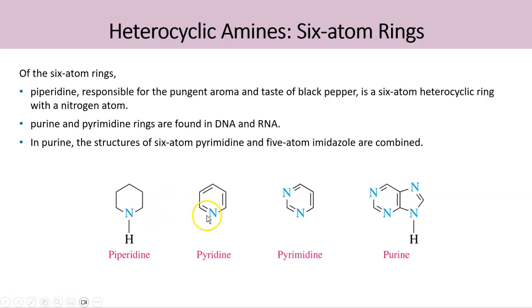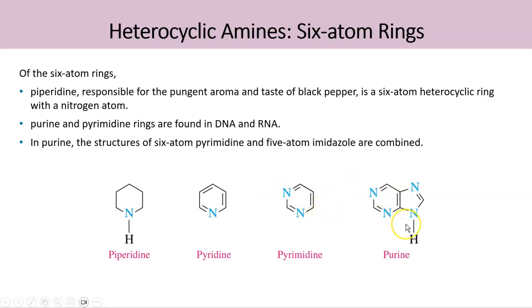So the second structure, which is called pyridine, is an aromatic compound because there are 3 double bonds and 1 nitrogen atom. Pyridine has 5 carbon atoms and 1 nitrogen atom and 3 double bonds. And the third structure is pyrimidine. This pyrimidine has everything contained in pyridine, and in addition, there is 1 more nitrogen atom. So altogether, 2 nitrogen atoms in pyrimidine.